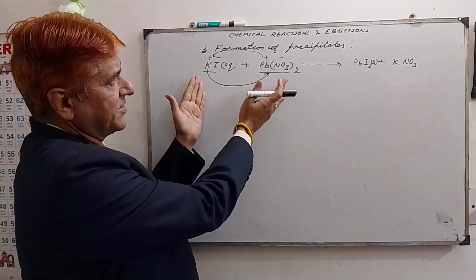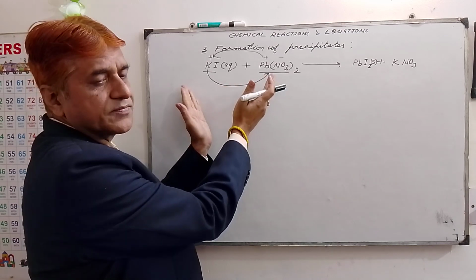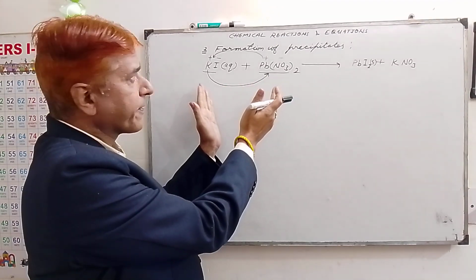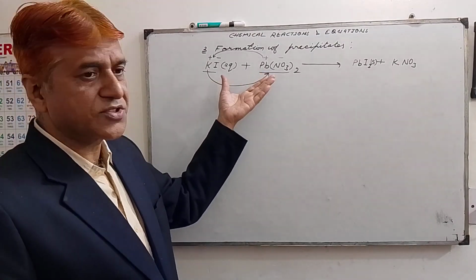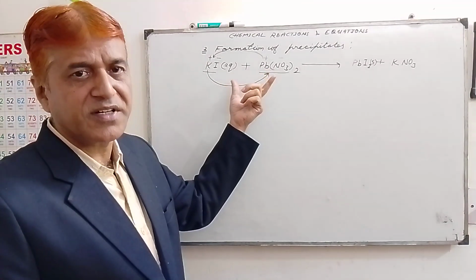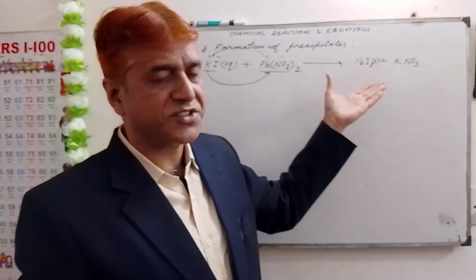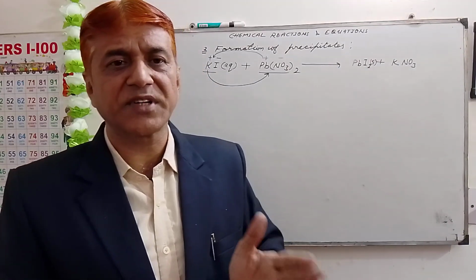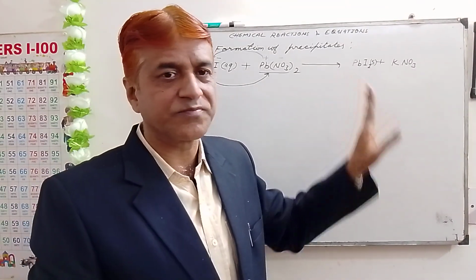This is a reaction between two salts, and this reaction is also known as a double displacement reaction. Here in this reaction we get precipitates, so sometimes this reaction is also called a precipitation reaction.